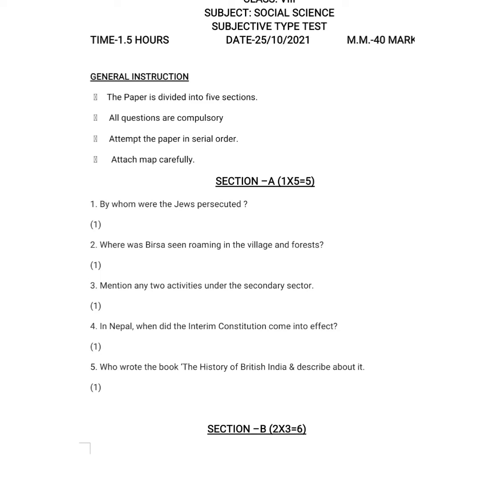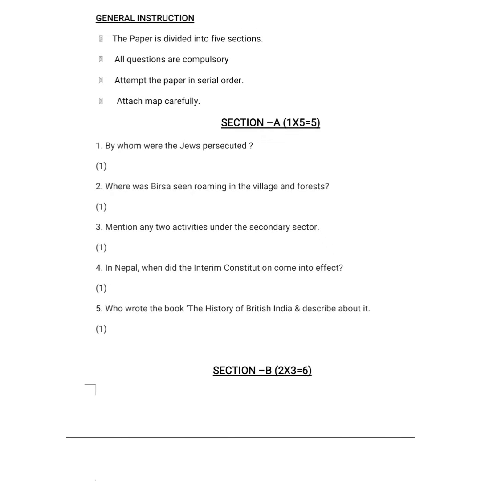Next question, in Nepal, when did the interim constitution come into effect? You have to tell me the proper date, and the answer to this question was January 15, 2007. Next question was, who wrote the book The History of British India and describe it? Half marks was given for the writer, James Mill, and half marks for the description of the book about the history of India. You have to describe in a very brief way what was there in the book.